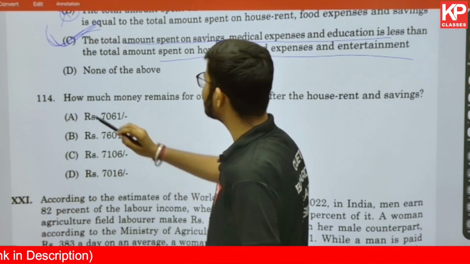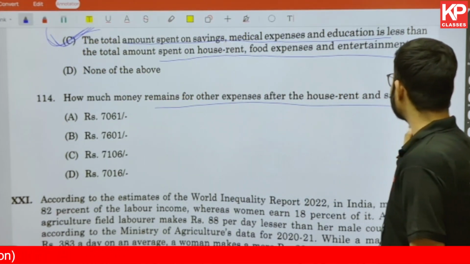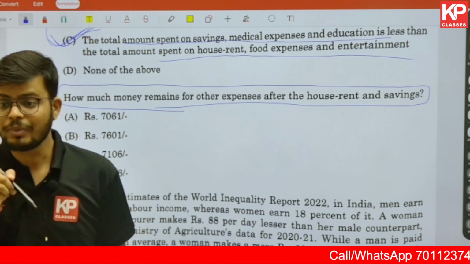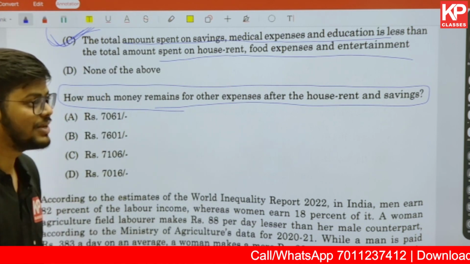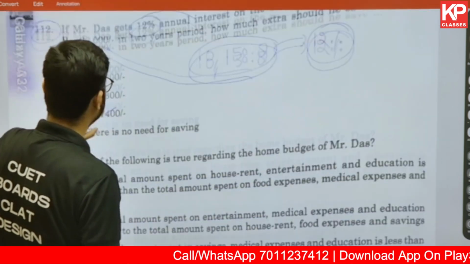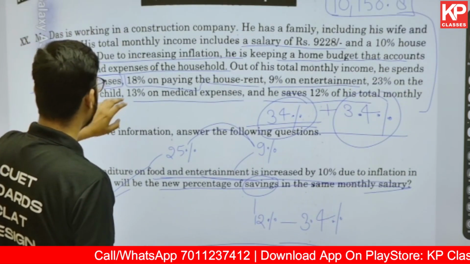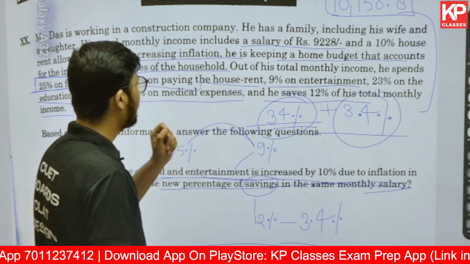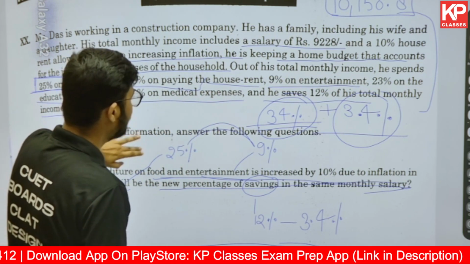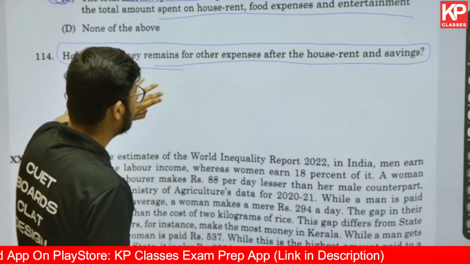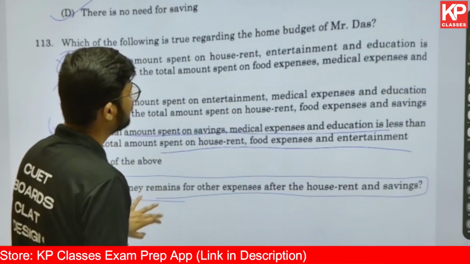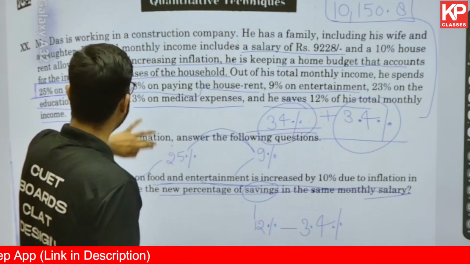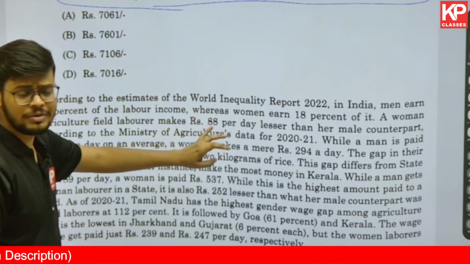Similarly, we can get the answer in the last one. How much money remains for the other expenses after house rent and saving? Now we have already done that. What money you are spending towards house rent, and then after that on saving. We will be calculating that house rent and saving. Now let me just find it out. The money that is going on house rent is going to be 18%, and another thing is savings, 12%, right? So 18% and 12% will make it 30%, right?